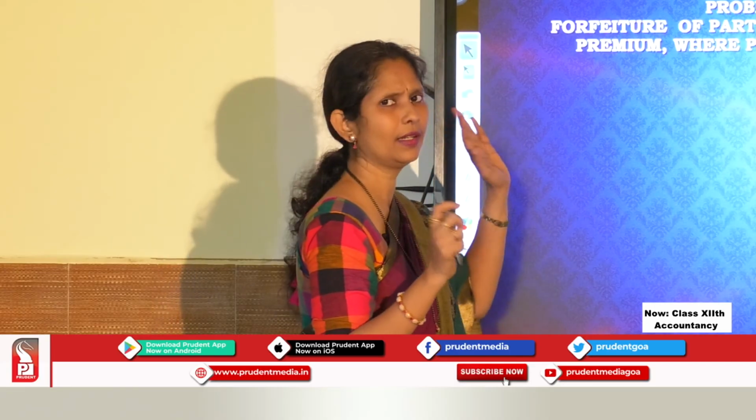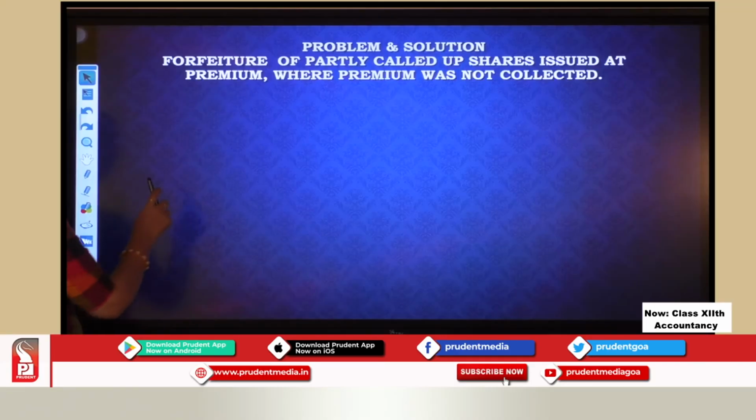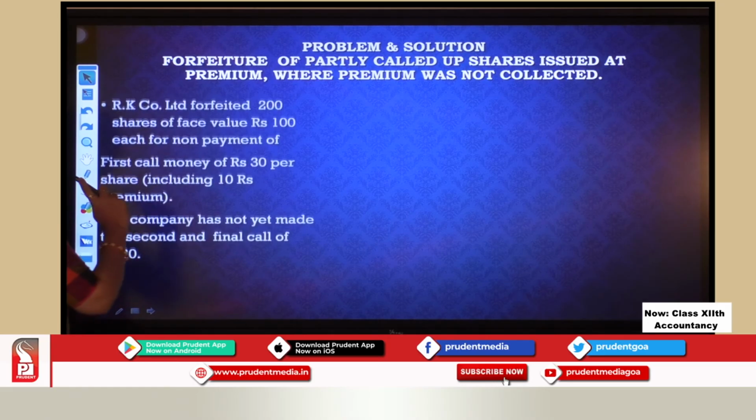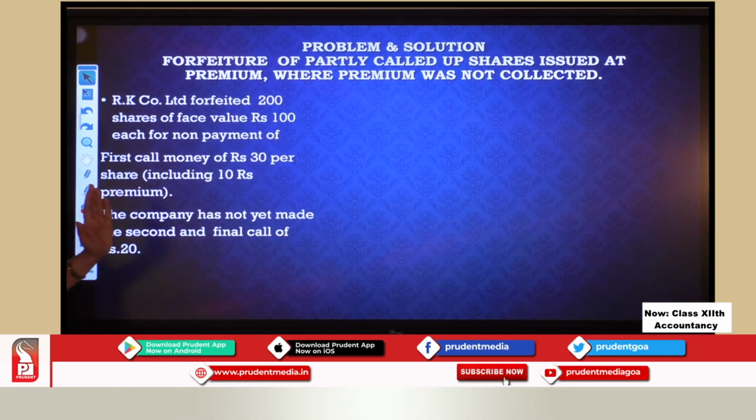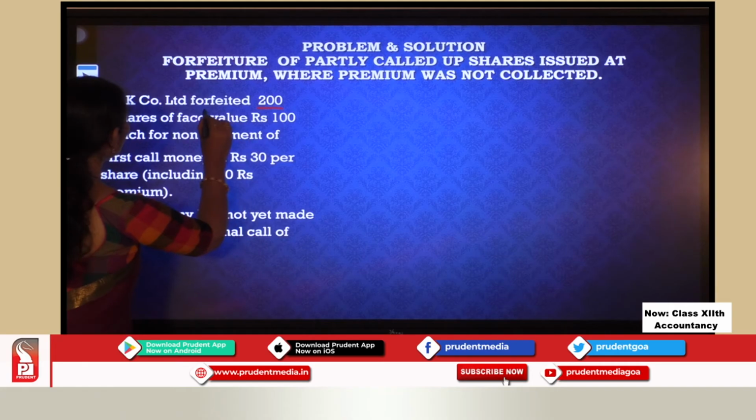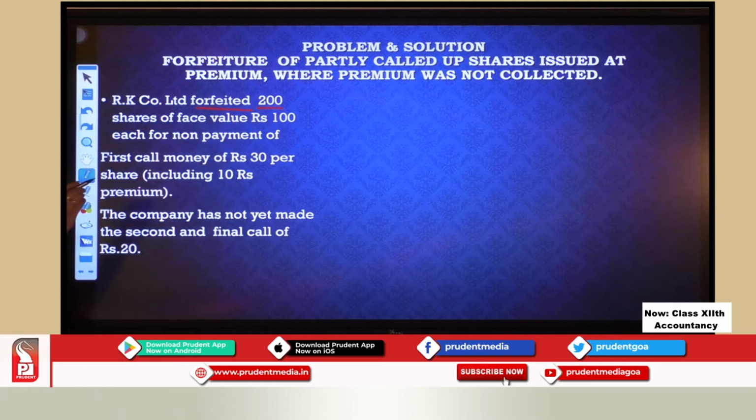Okay. So let us see. Let us try and understand this problem first. Read the problem once, twice, till you understand the problem, and then let us go for the solution. Now, RK Company Limited forfeited 200 shares. Okay. So RK is forfeiting how much? 200 shares. Of face value rupees 100.